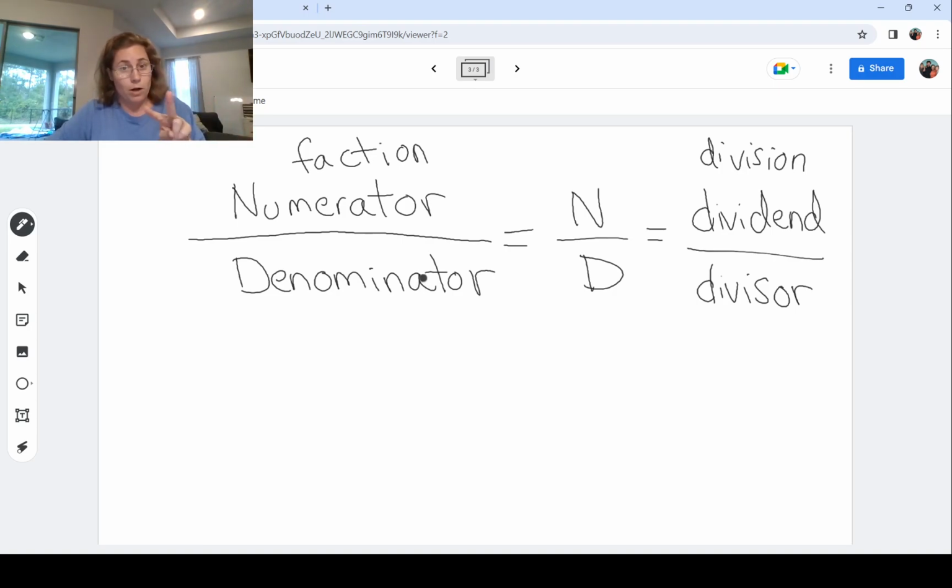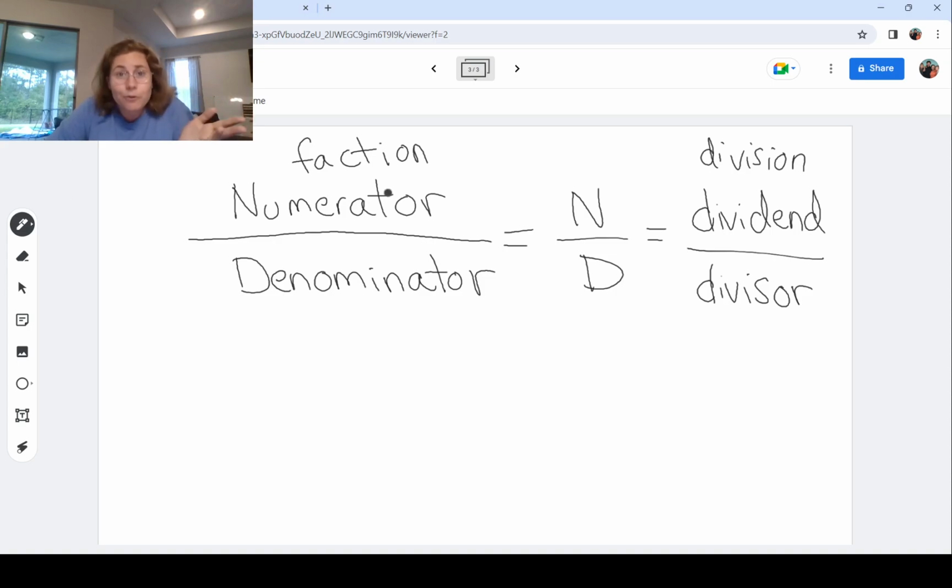There are two more words that we got to make sure we feel comfortable with before we really can get into talking about fractions. These vocab words are something that I'll tell my students you need to memorize. It is very important. If you're going, whoa, lady, you went really quick here, I recommend that you write these down, maybe do a quick Google search or go to purplemath.com and get their definitions and really sit on them for a bit and make sure you feel comfortable with these vocab words.